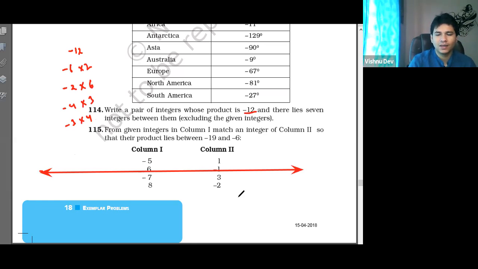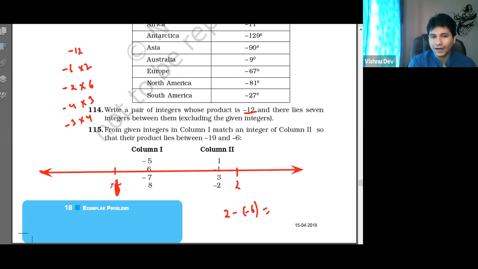Okay. Now tell me, if you talk about 6 and 2, so if you talk about 2 and minus 6, what is the difference? Tell me. 4. Sir, 4. 2 minus 6, right? No. How come 4? So 2 units here, it will be 8. Sir, it will be 8. Got it? Yes, sir.